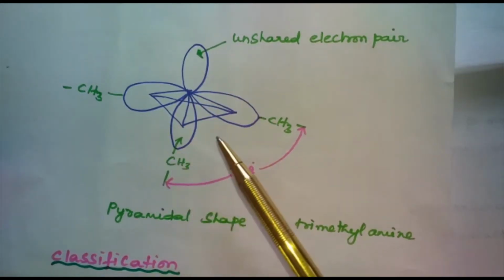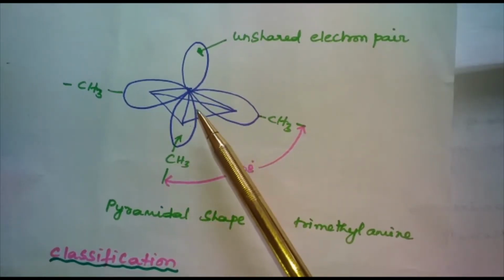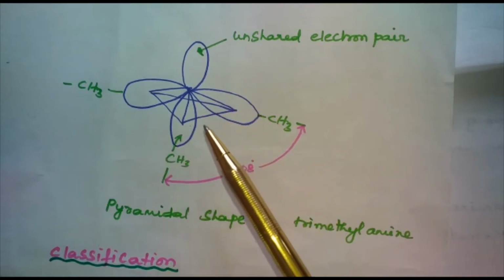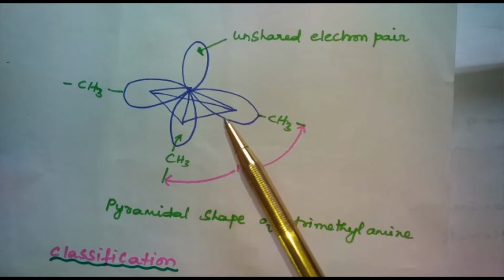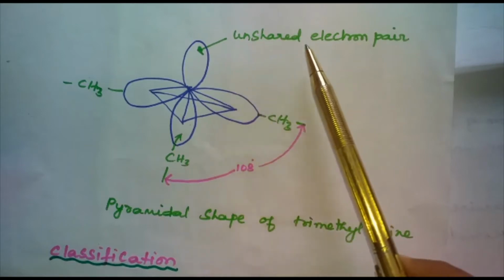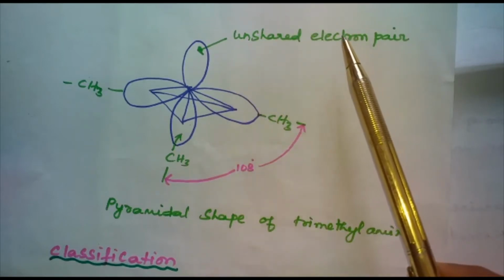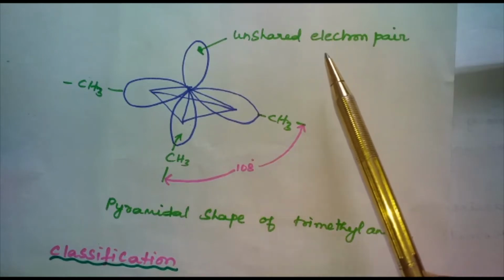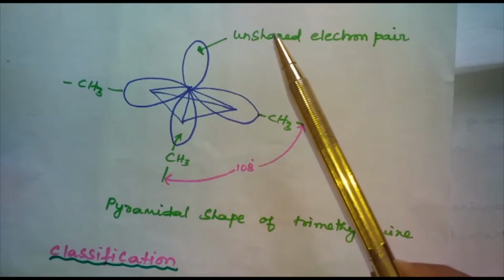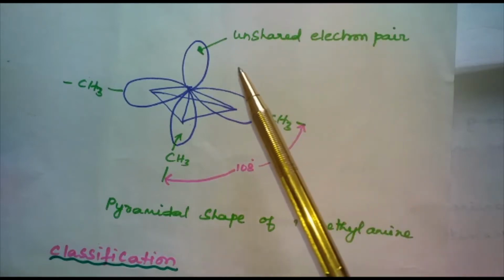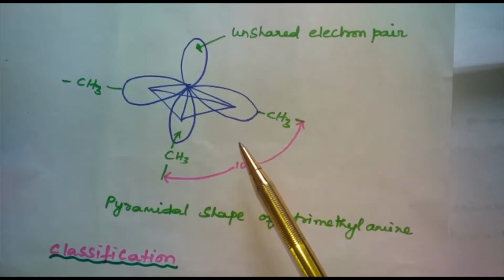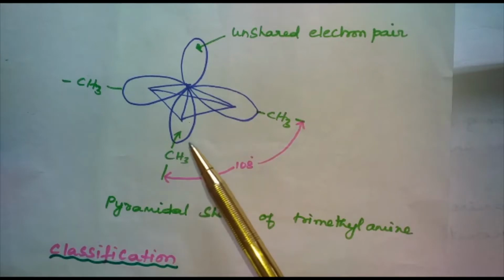Each of the 3 sp3 hybridized orbitals of the nitrogen atom overlaps with orbitals of hydrogen or carbon depending upon the composition of amines. The 4th orbital of nitrogen in all amines contains an unshared pair of electrons. Due to the presence of the unshared pair of electrons, the C-N-E angle, where E is carbon or hydrogen, is less than 109.5 degrees and here it is found to be 108 degrees in the case of trimethylamine.